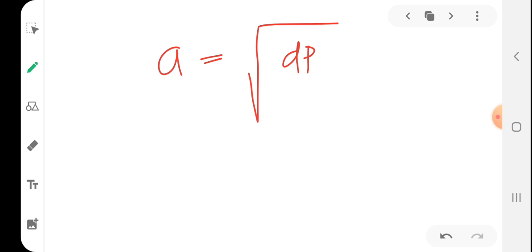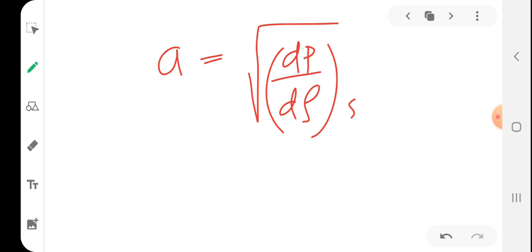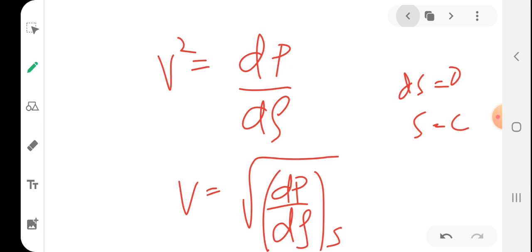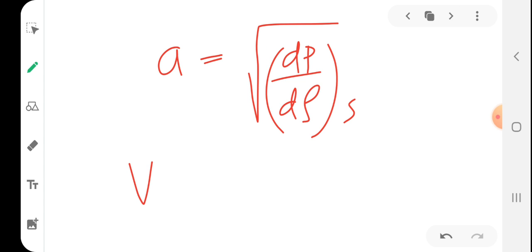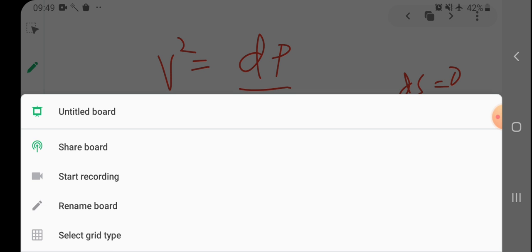But students, you have already learned in the first module that the acoustic velocity, the sound velocity a, is nothing but dp by d rho at constant entropy. Now you have obtained the velocity at that region as dp by d rho at constant s. So you can assume that V is equal to a, because you have obtained the same expression.